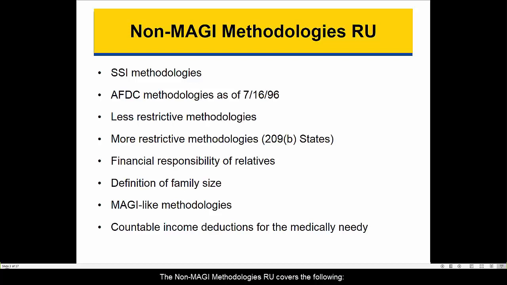The Non-MAGI Methodologies RU covers the following: use of SSI methodologies, use of AFDC methodologies in effect on July 16, 1996, application of less restrictive methodologies under Section 1902(r)(2) of the Act, and more restrictive methodologies applicable to 209(b) states. Financial responsibility of relatives, definition of family size used to determine eligibility, the option to use MAGI-like methodologies for certain eligibility groups, and countable income deductions specific to the medically needy.